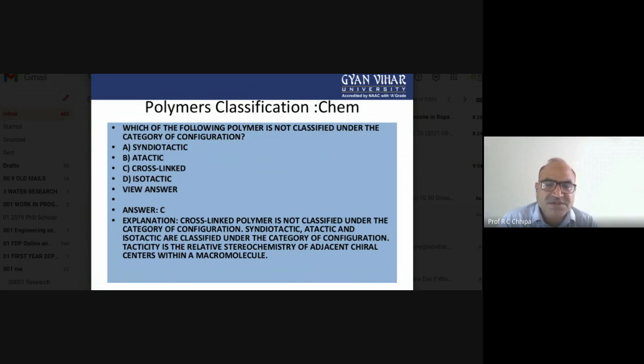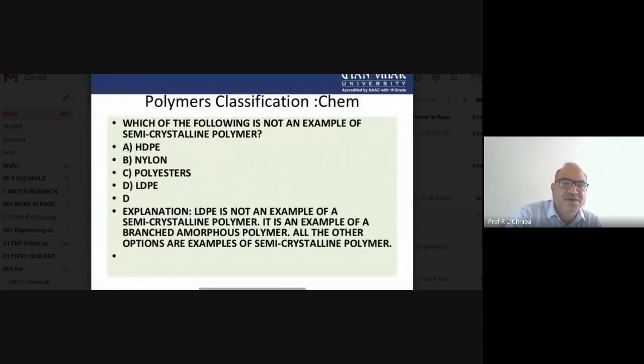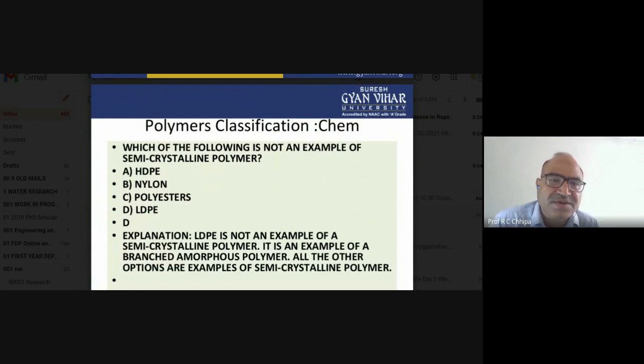Cross-link polymer is not classified under configuration, while syndiotactic, atactic and isotactic are. Tacticity is the relative stereochemistry of adjacent chiral centers.